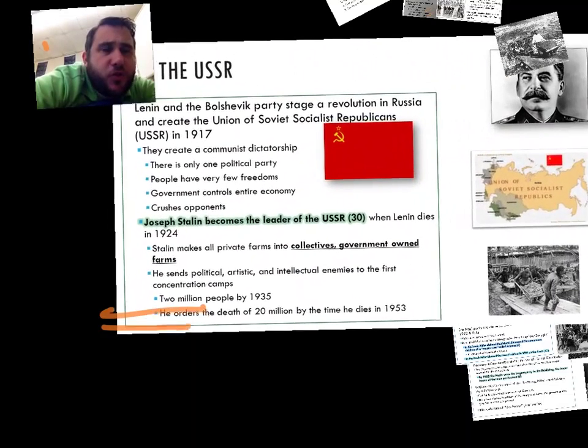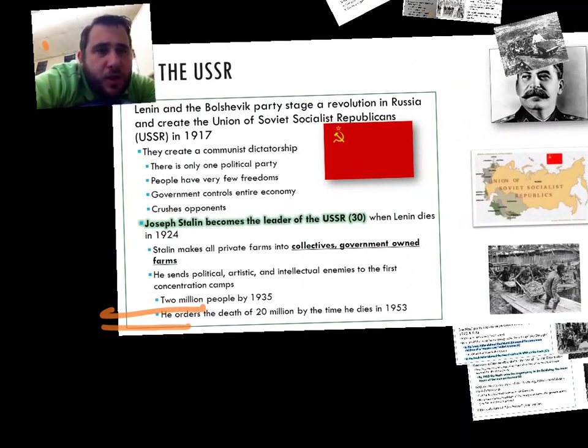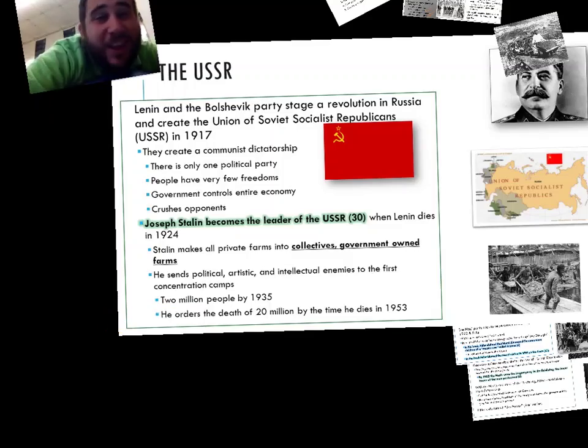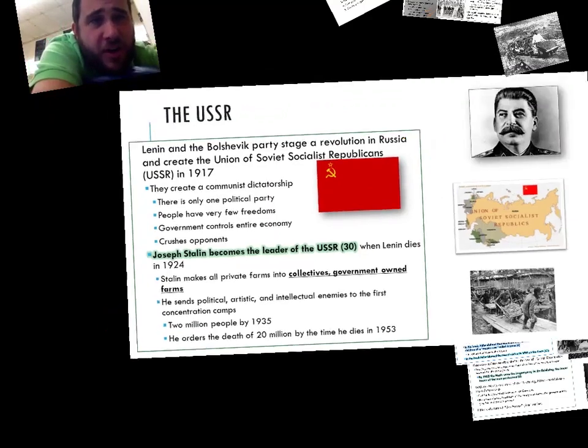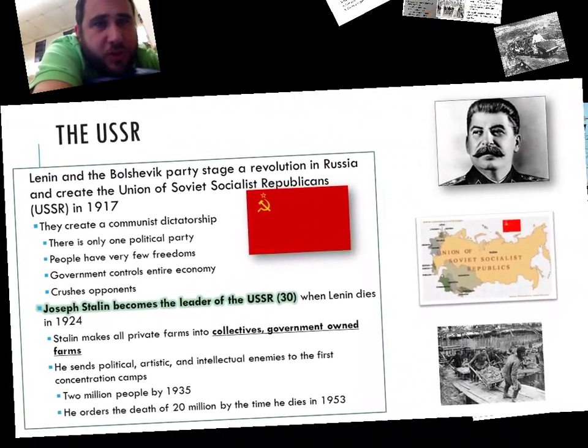So that's one way of looking at this. Let's take a look at some others as well. Let's see. We're going to move over here to the USSR, and the USSR is the second country we'll tackle.